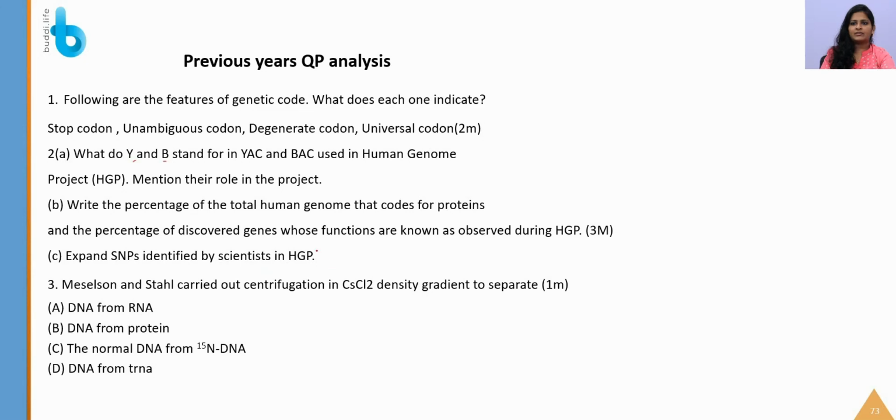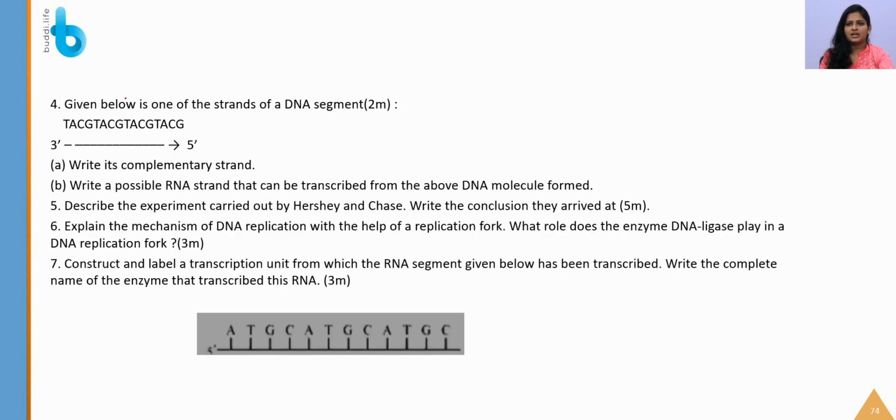Expand SNP, identify scientists in HGP. Then finally, Meselson and Stahl carried out centrifugation. About the Meselson and Stahl experiment, they used a cesium chloride density gradient to separate the heavy nitrogen DNA molecule. So, from this strand of DNA segment, you have to write the complementary strand, and you also have to write a possible RNA strand. While writing the RNA strand, you should remember that this 3' to 5' strand only will act as a template.